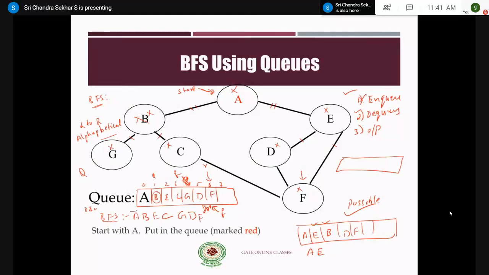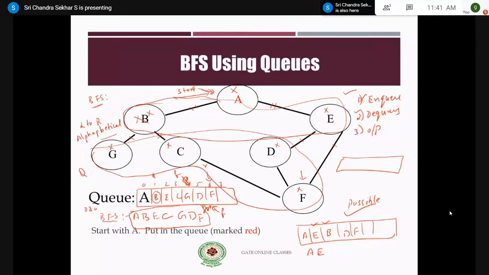So one of the sequences of BFS can be A, B, E, C, G, D, F. Right. So this level is completed, A, and after that you have gone through this level. There are no levels concept in graphs, right? But if you assume that this is one level, B and E are traversed, and then C, G, D, F are traversed.